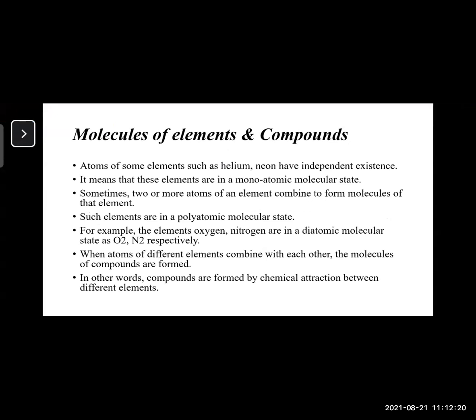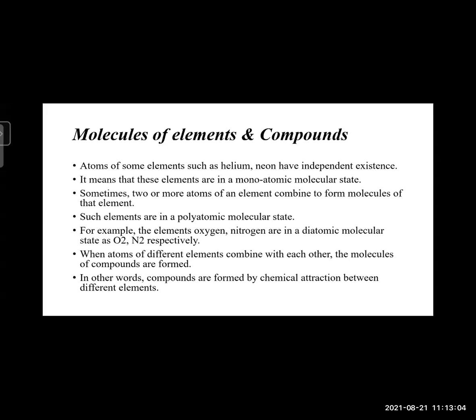Now, molecules of elements and compounds. Atoms of some elements such as helium and neon have independent existence. It means that these elements have a monoatomic molecular structure. Sometimes two or more atoms of an element combine to form molecules of that element, and such elements have a polyatomic molecular state.